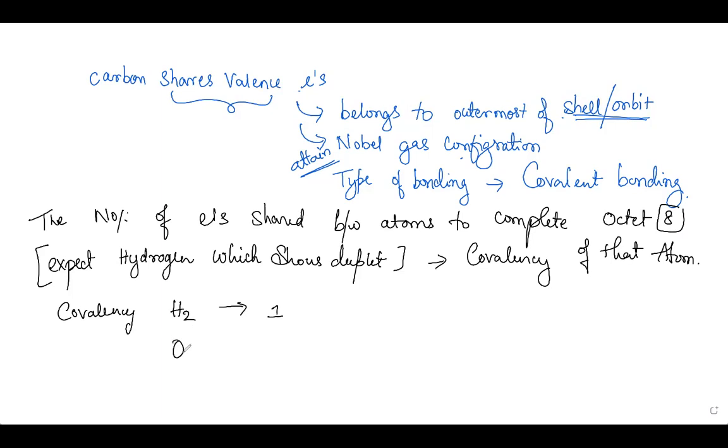Oxygen, it is 2. Nitrogen, it is 3. And next comes carbon, it's 4. Other atoms also exhibit similar kinds of bonding. We'll see it. So understood now? Any doubts you have?